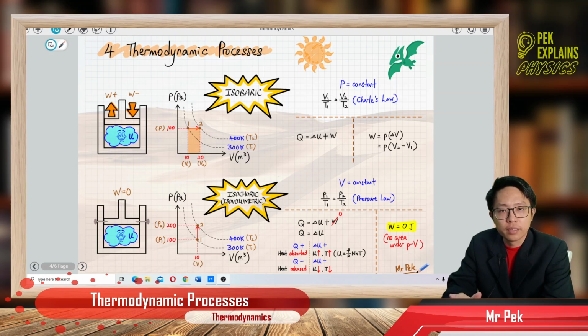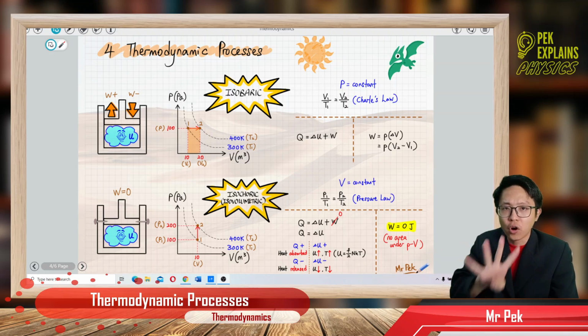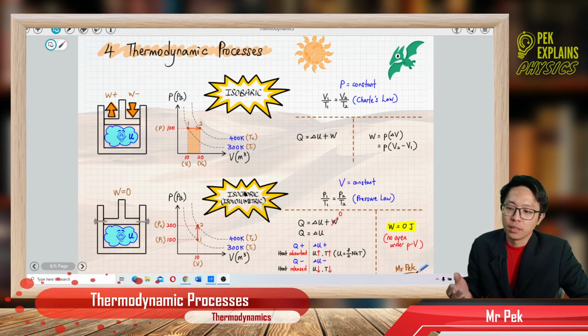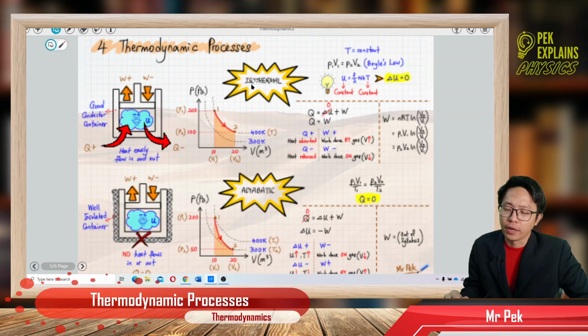Alright, now let us enter the next subtopic, which is called the thermodynamic processes. In this chapter, we have four essential thermodynamic processes that we need to understand. First one is called the isobaric process, and the second one is called the isochoric or isovolumetric process.